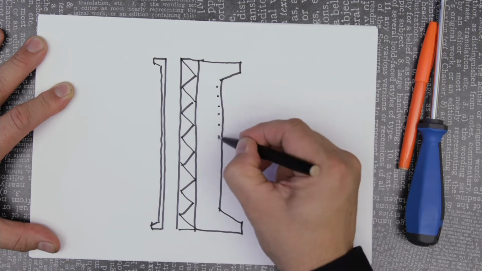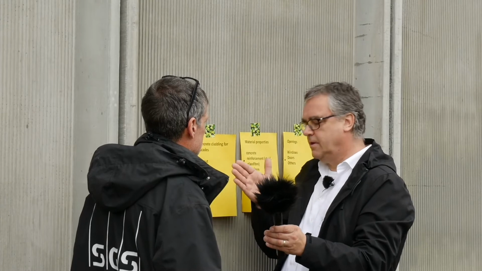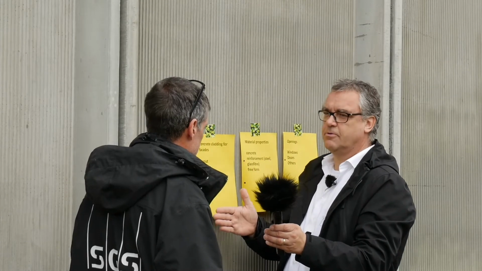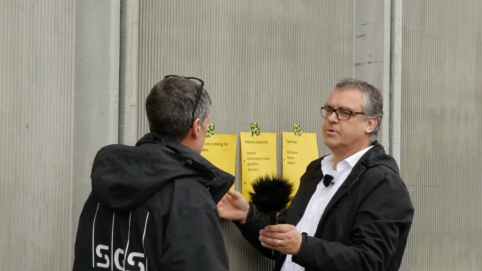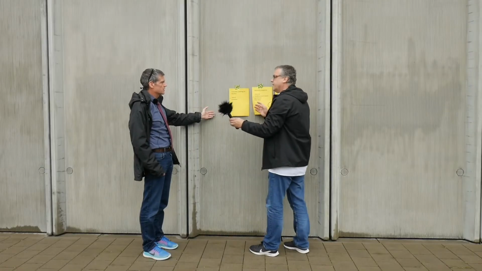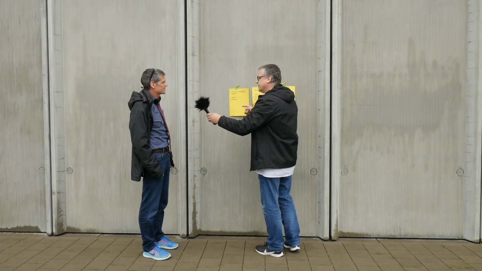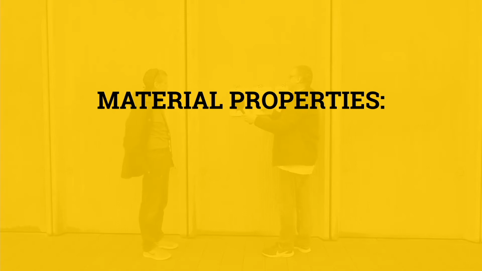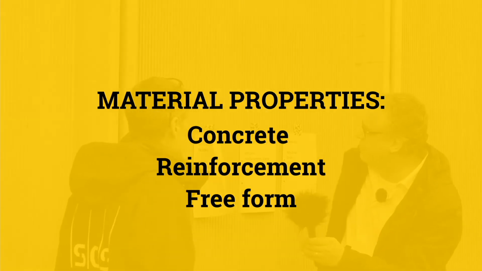And function is typical function of a facade. So we have the outer surface, rain protection, then the insulation and the load-bearing structure. Yes, I mean it's the outside, and in this case it's also a special thing because we have activated the facade. But that's what we're going to talk in a minute. That's a different story. Material properties, concrete and reinforcement.